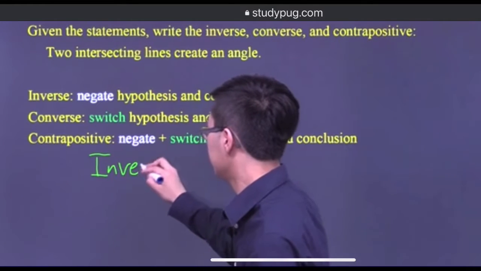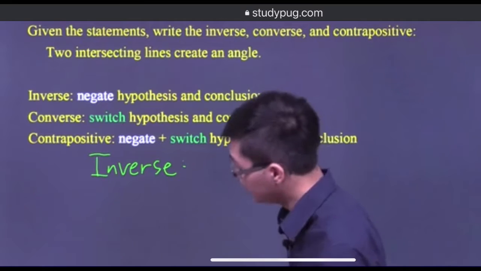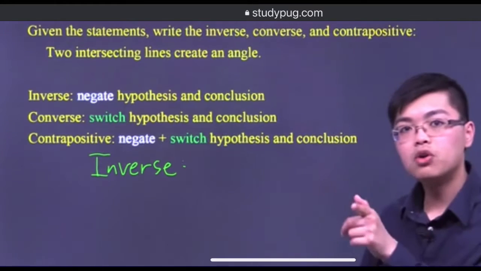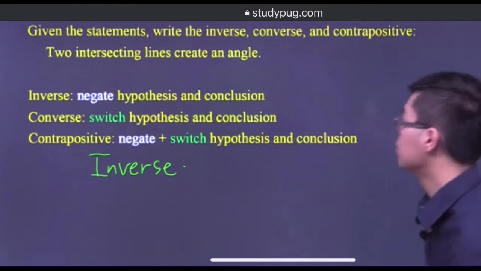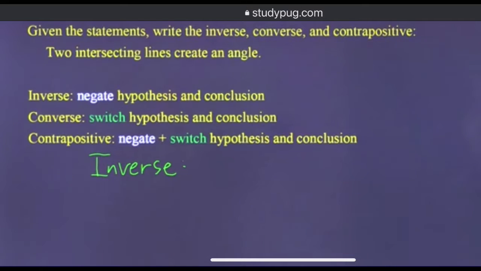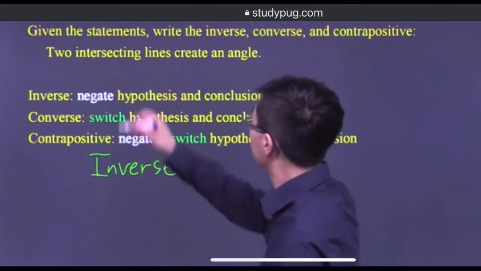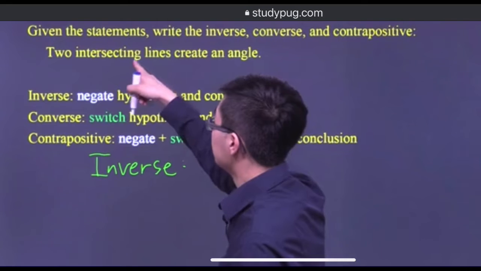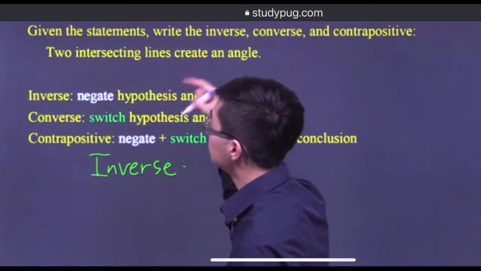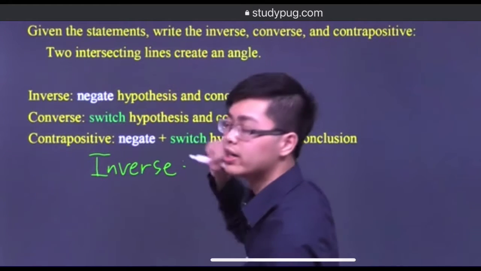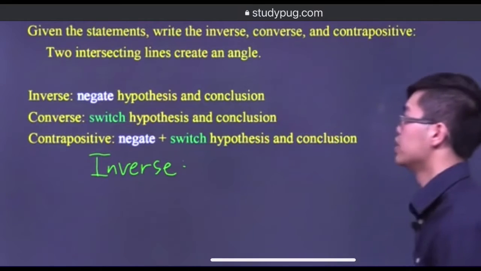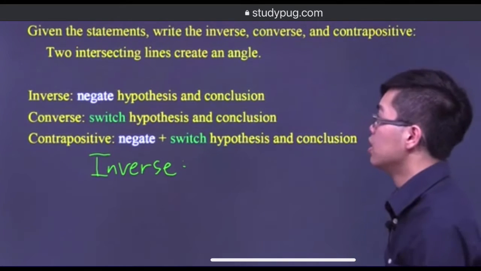So what is the inverse? Inverse, I wrote here, is to negate both the hypothesis and conclusion. So what that means is we want to negate the hypothesis and conclusion, but do we see a hypothesis and conclusion anywhere here? Not really.